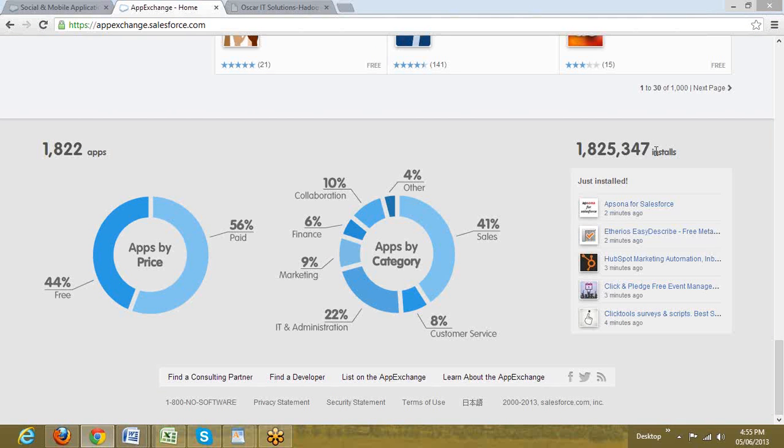So one app has been implemented nearly thousands of times. So one app can be shared by n number of clients. So for that purpose, Salesforce actually offers these free editions. So it's a two-way business which is done by Salesforce. They create exclusive products for clients and the revenue gets generated from there.